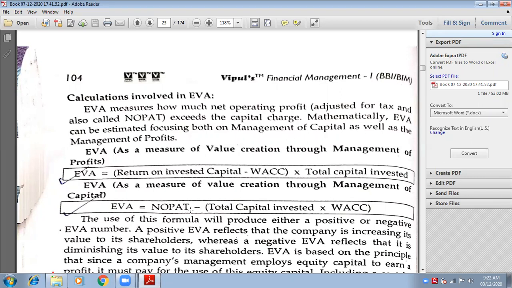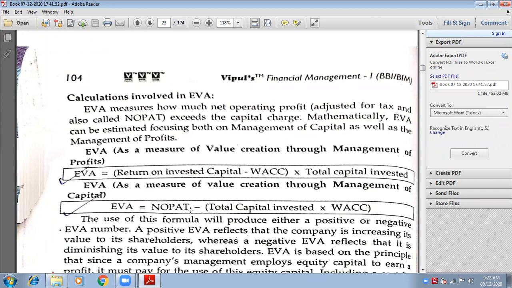I know after interest we have non-operating incomes and non-operating expenses. I know that. But let's see how the format is, and let's see what is NOPAT. NOPAT is net operating profit after tax. We need to take net operating profit, but it should be after tax. Tax should be deducted.